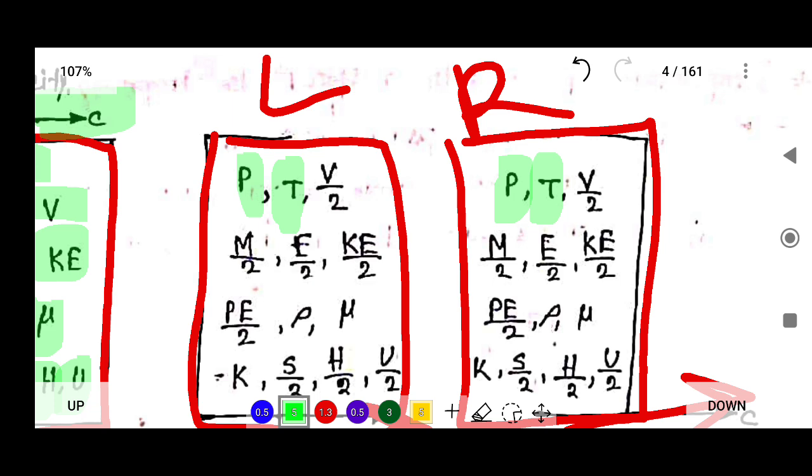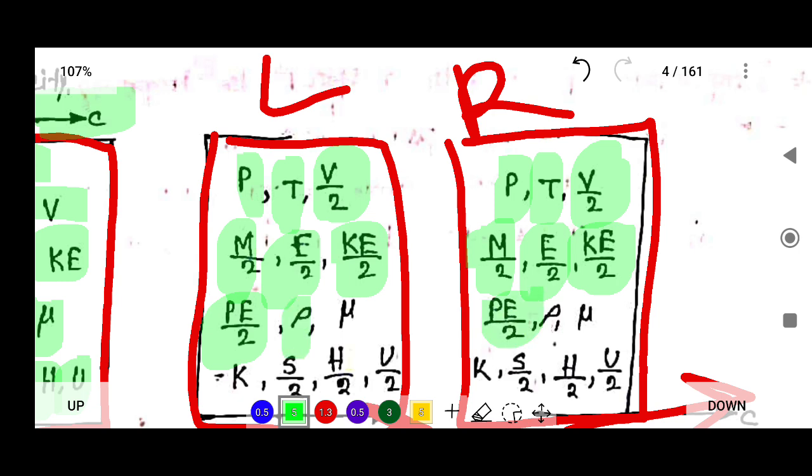Now when you see the volume, the left side volume is V by 2, and the right side volume is V by 2. The mass is also divided by 2. Energy is also divided by 2, right side energy is also divided by 2. Kinetic energy is divided by 2 on both sides. Potential energy is divided by 2.